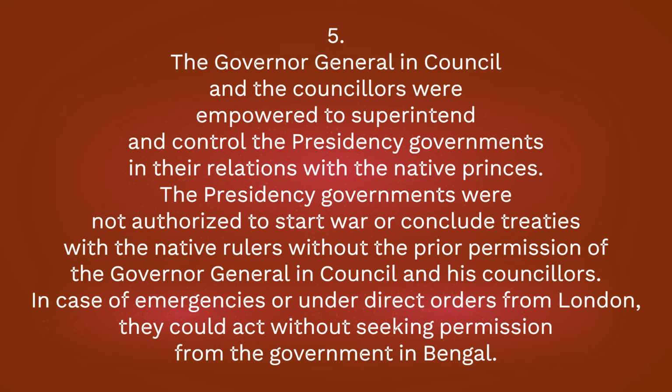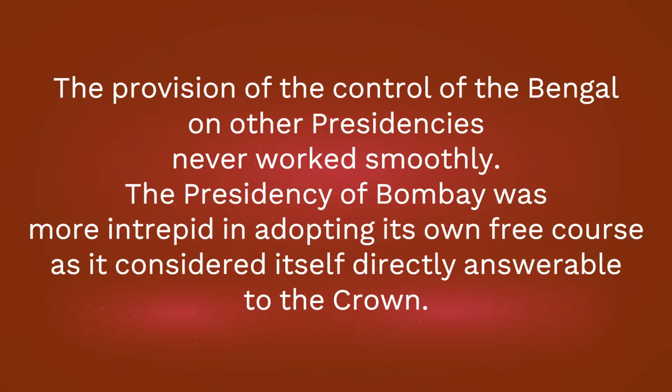5. The Governor-General in Council and the councillors were empowered to superintend and control the presidency governments in their relations with the native princes. The presidency governments were not authorized to start war or conclude treaties with the native rulers without the prior permission of the Governor-General in Council and his councillors. In case of emergencies or under direct orders from London, they could act without seeking permission from the government in Bengal. The provision of the control of the Bengal on other presidencies never worked smoothly.